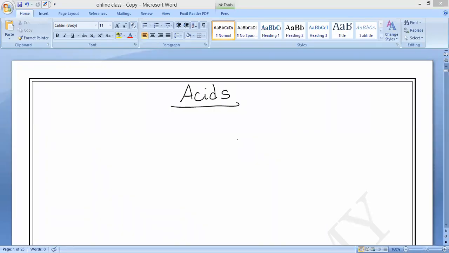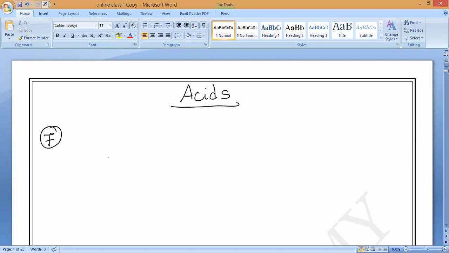As we know, presently we are studying the properties of acids. Now, coming to the seventh property, once again we will recall. Acids react with metal oxides to form the respective salt and water. That is our seventh property.